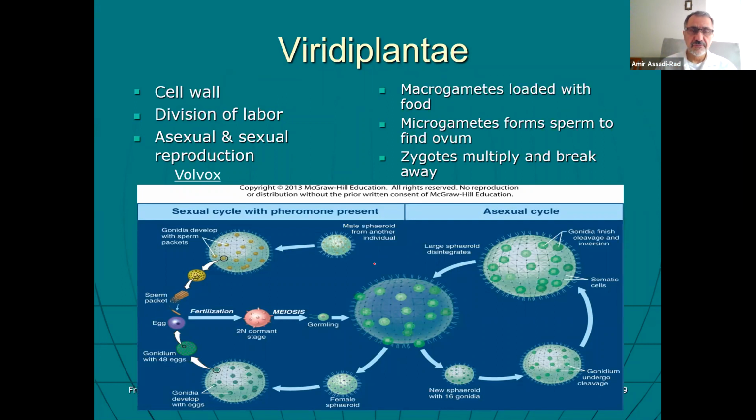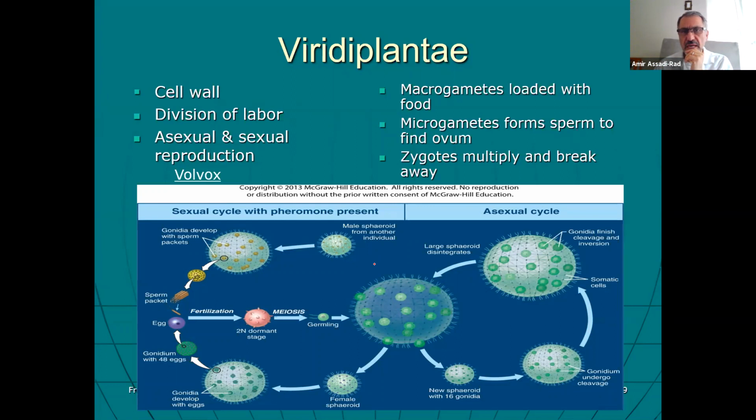Volvox, Viridiplantae. They have cell wall and division of labor. It means there are some cells responsible for metabolism, absorbing light, doing photosynthesis and making glucose molecules. And there are some cells that are responsible for reproduction. That's what I mean by division of labor. Asexual and sexual reproduction, and I will go over that briefly.